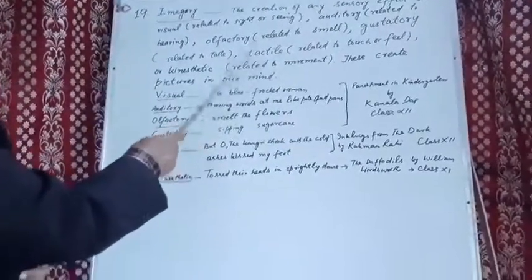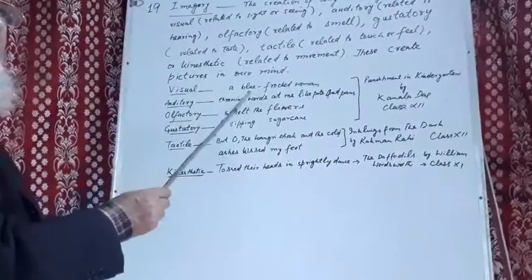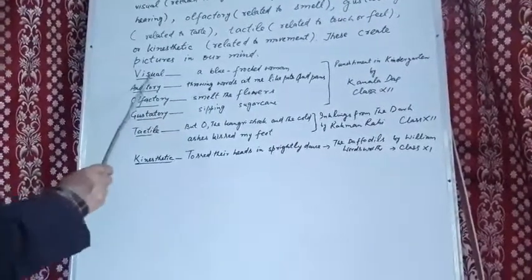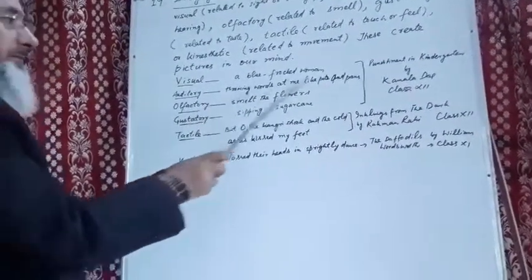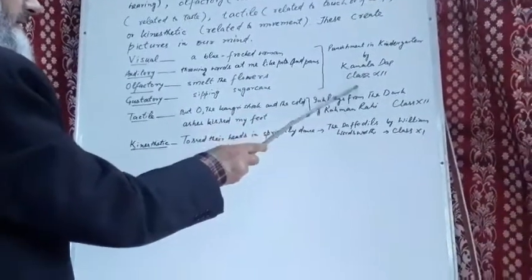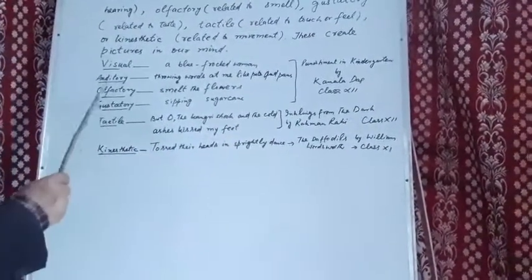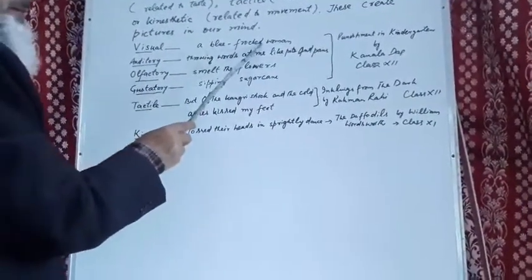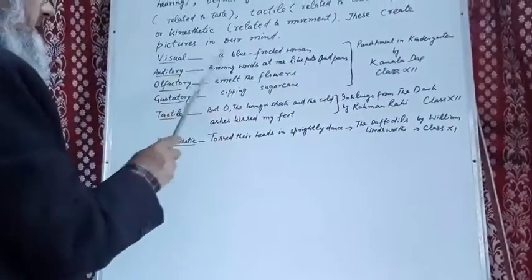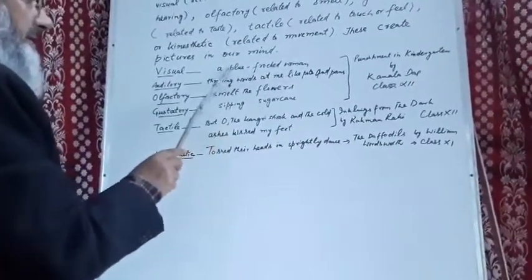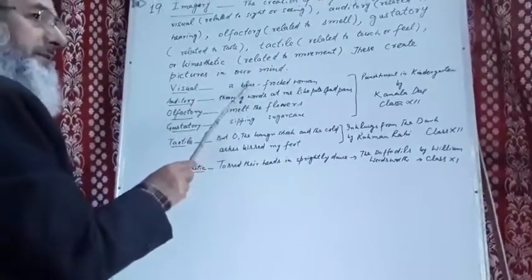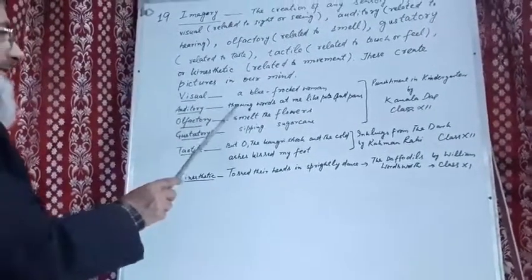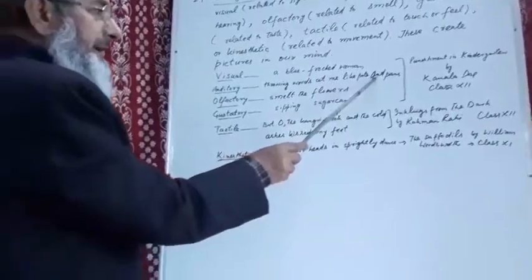These words create particular pictures in our mind. Examples: visual imagery. Punishment in Kindergarten by Kamala Das is full of this imagery. We read, a blue-frocked woman, which refers to the teacher of the poet. A blue-frocked woman. Immediately to our mind comes a woman who wears blue frocks. This is visual imagery. Auditory: throwing words at me like pots and pans.